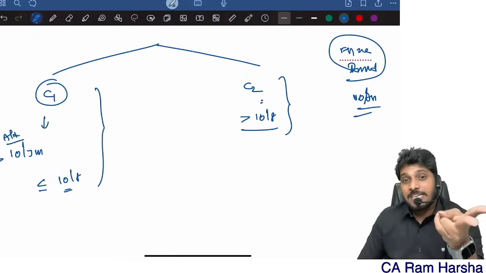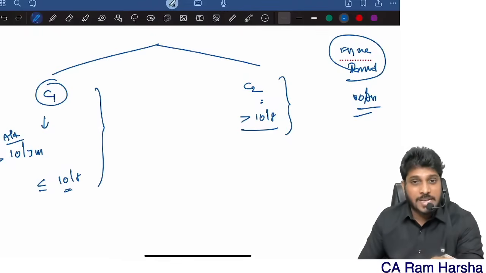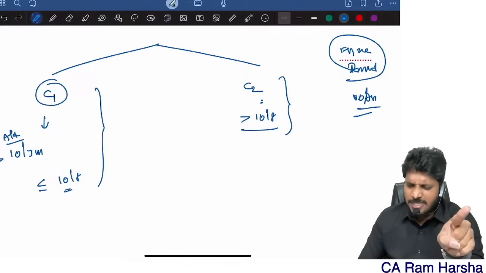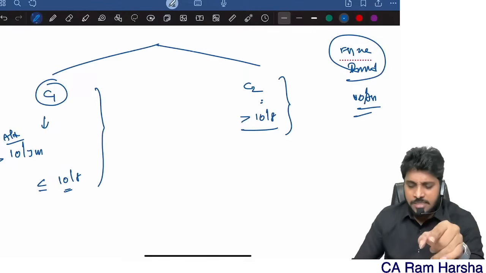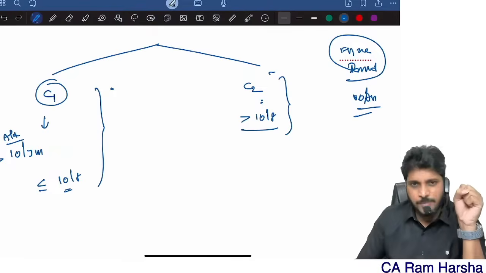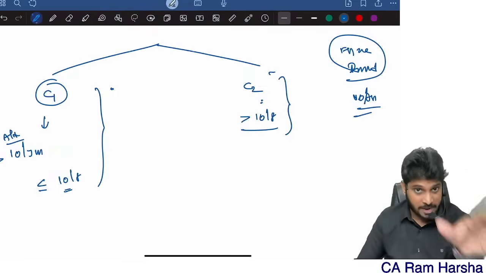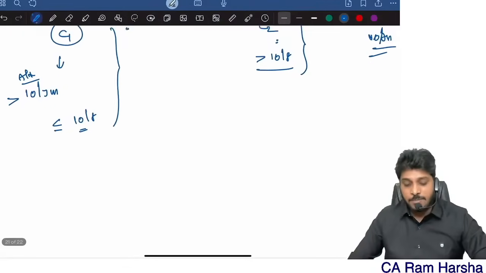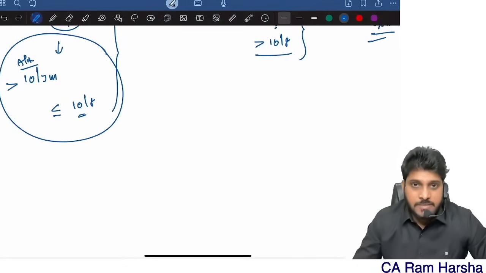Like what to do in case number 1, what to do in case number 2. That's what they're asking. In one of the recent exams, in the Jan 25 exam itself, one of these cases, case number 1 or case number 2, has been asked as a descriptive question for 5 marks. Be careful.